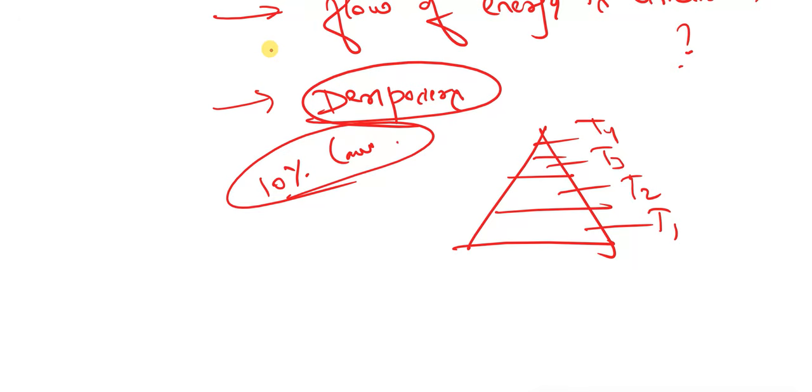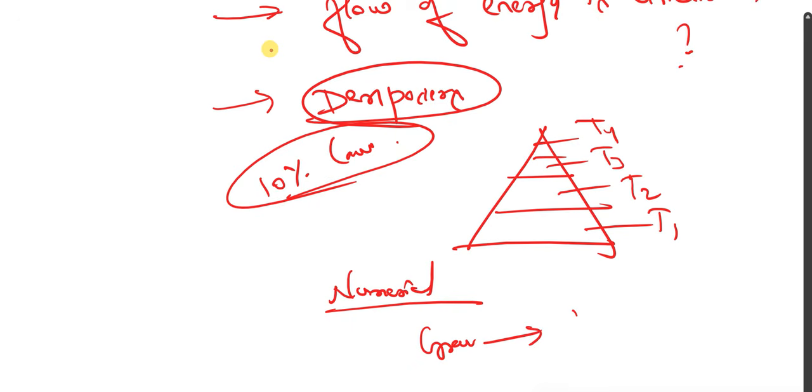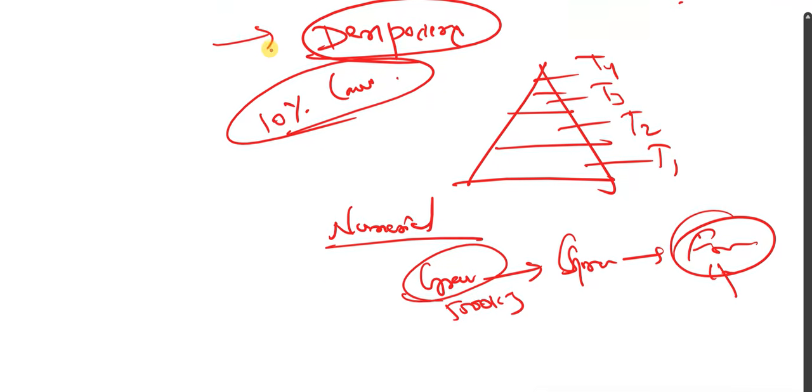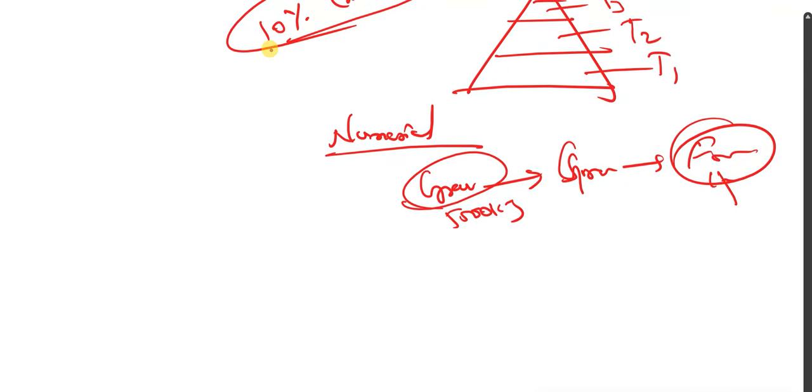And based on this trophic movement, they may ask you a problem that is numerical. Understood? Grass, grasshopper, frog, snake, eagle. So this has 5000 kilojoules of energy. How much energy will be left? If you refer to some question papers, you will get questions related to this numerical part. You can study those. That is one of the most important questions.